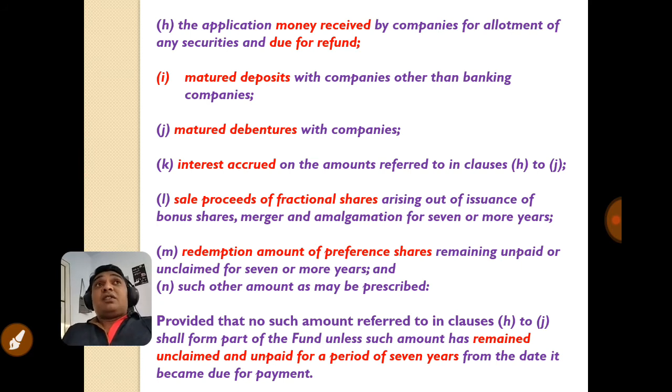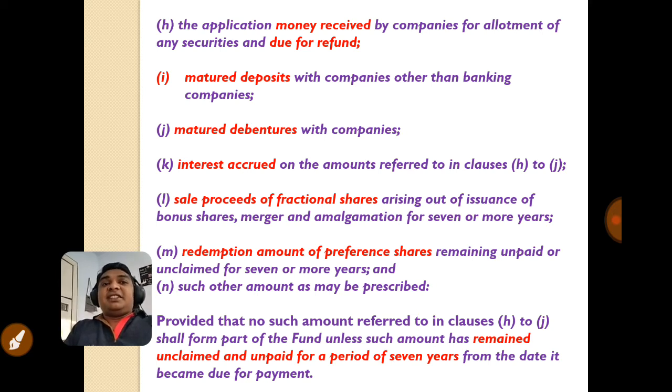But sometimes what happens is the company sends the cheques of the refund to the address of the investors or potential investors, but the house is closed or for some other reason the amount could not be received by the investors. So that amount is transferred after 7 years to the Investor Education and Protection Fund.